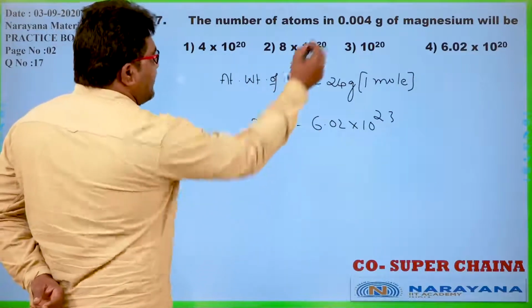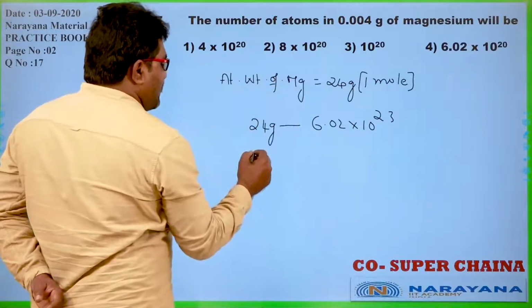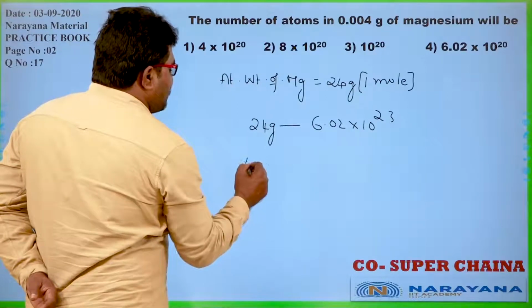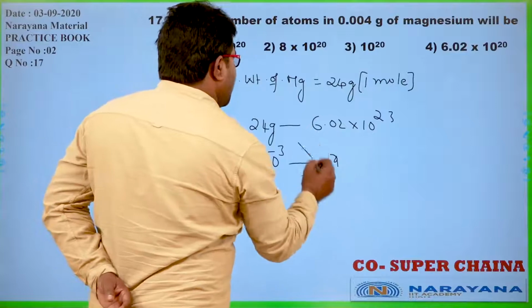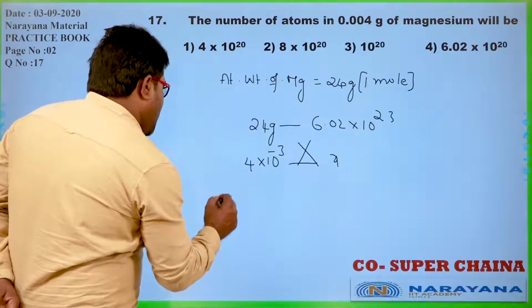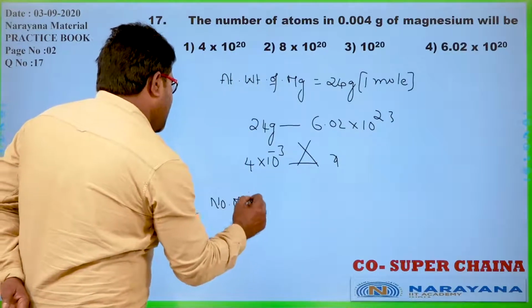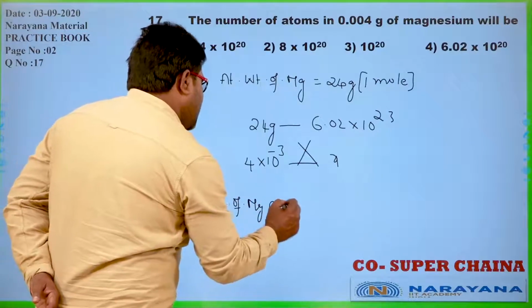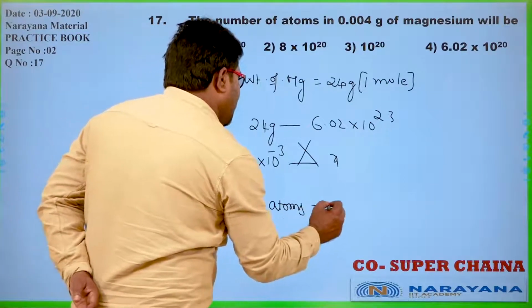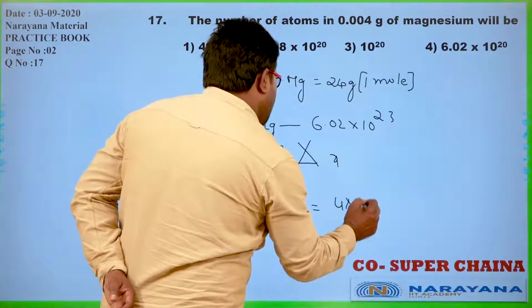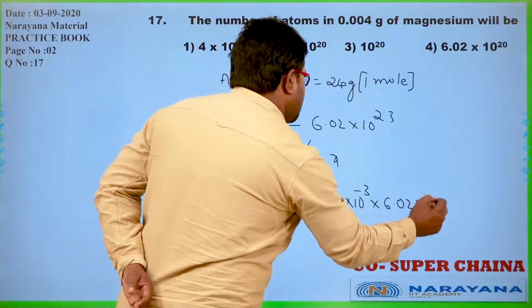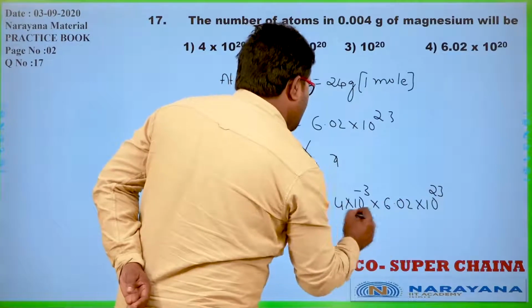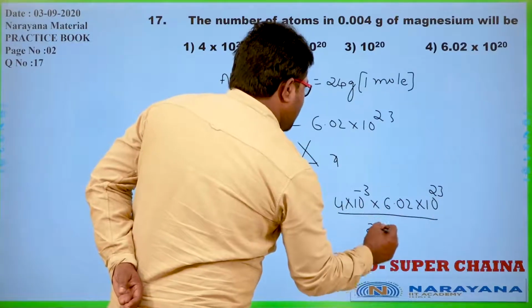But we have only 0.04, which I can write as 4 into 10 power minus 3. So number of magnesium atoms is 4 into 10 power minus 3 into 6.02 into 10 power 23 divided by 24.